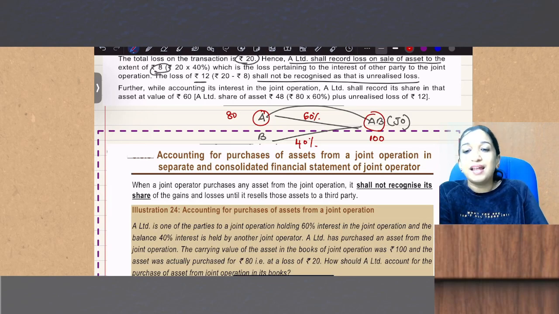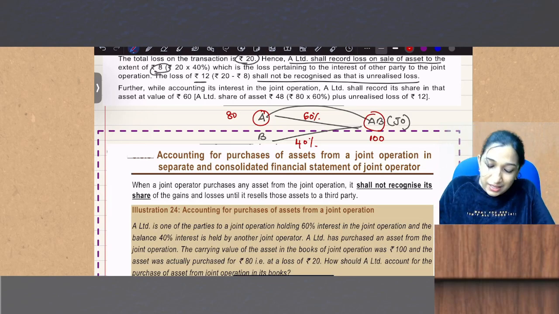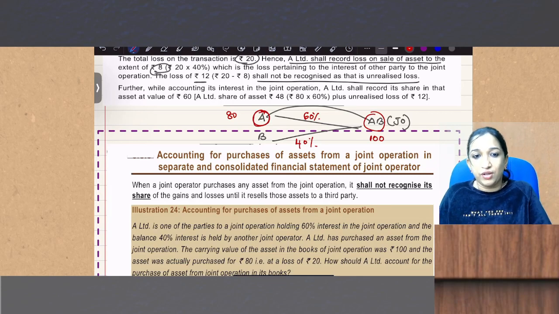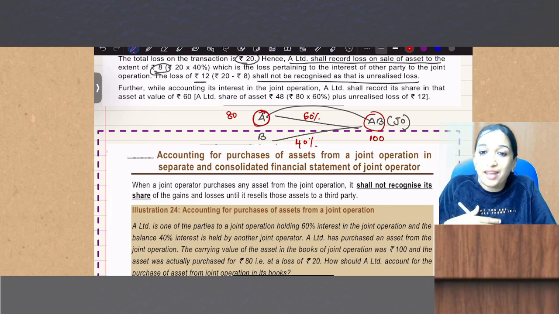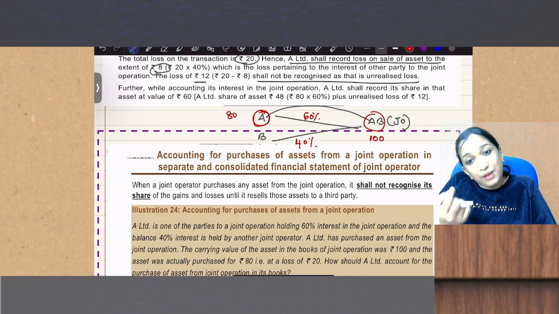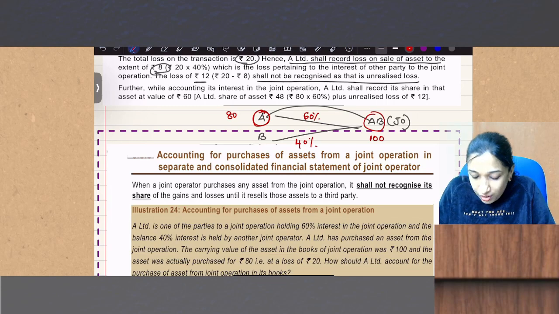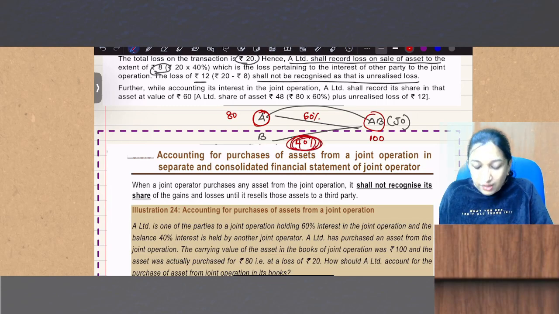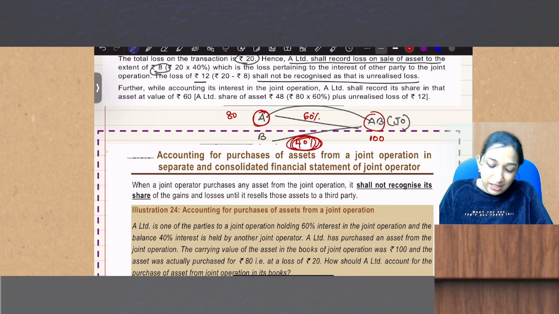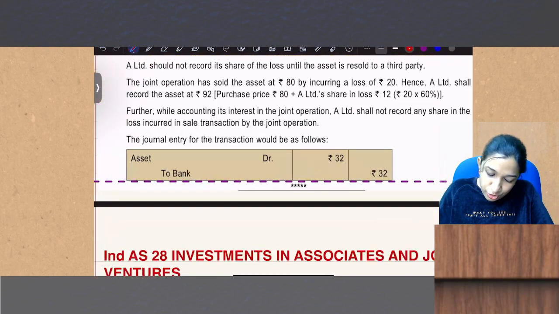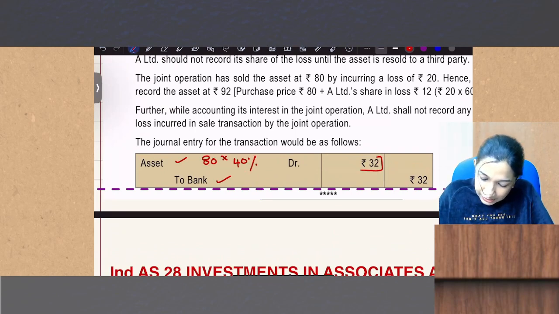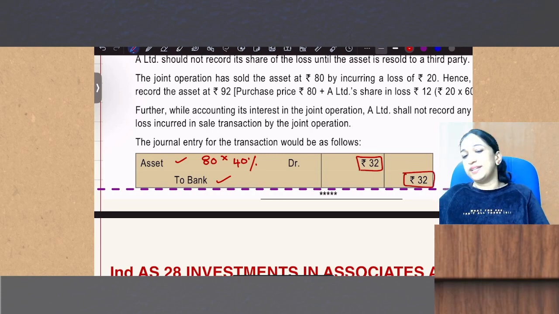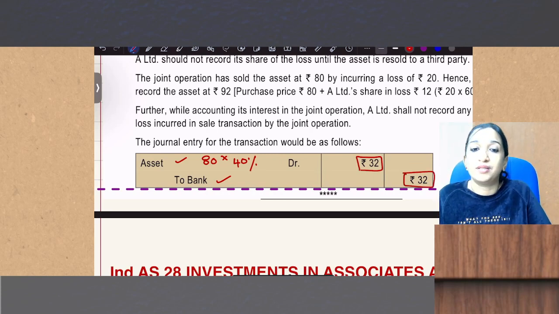If AB had an asset of 100, already 60% is appearing in the books of A. So already I have 60%, then how can I purchase it again? I already have an asset, so I am purchasing only to the extent of other parties' interest. So the journal entry should be asset account debit to bank. How much? You bought an asset for 80, so 80 into 40 percentage.